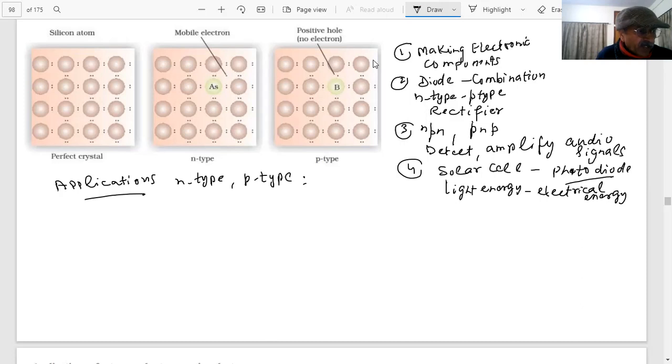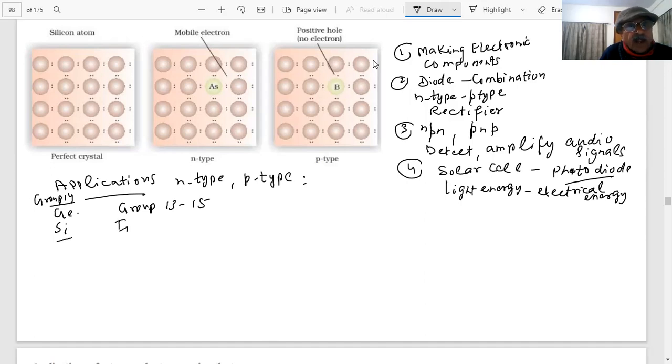Then germanium and silicon are group 14. We told you, germanium and silicon are the main semiconductors. Group 14 elements have four covalent bonds, and a large number of combinations of group 13 and 15 have been made, students.